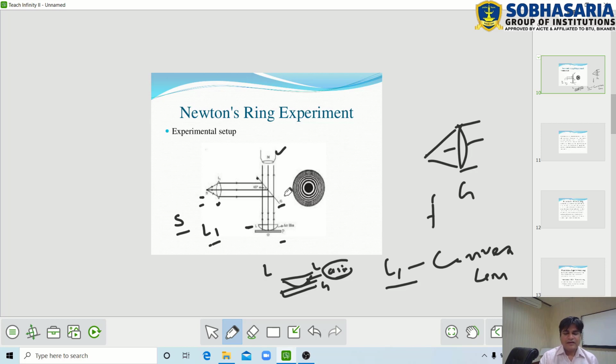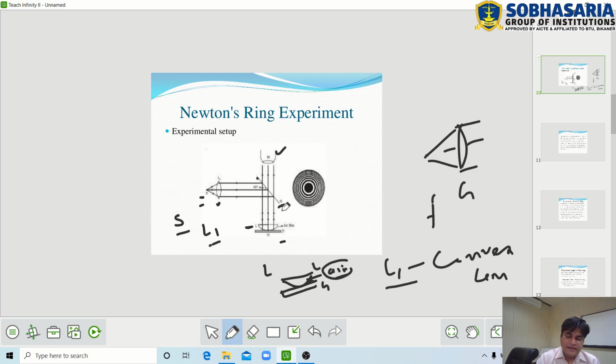Now these reflected beams are converted into same amplitude light beams, and they move towards the plano-convex lens L and plane glass plate P, and these beams are incident on the top and bottom surface of the air film, and after incidence on the top and bottom surface of the air film, they are reflected or refracted, and some part is absorbed.